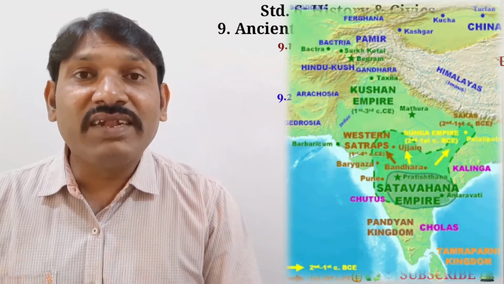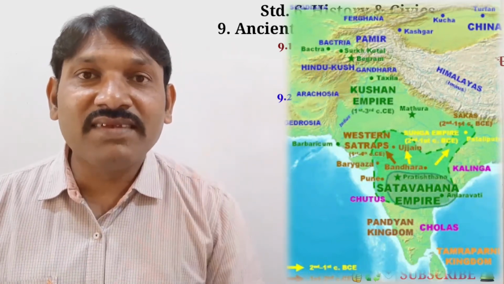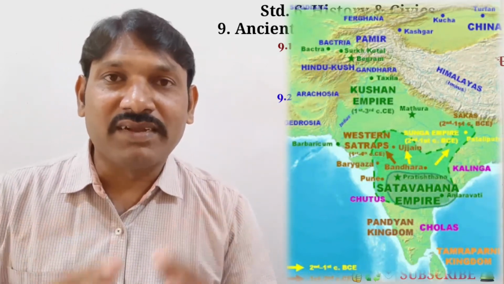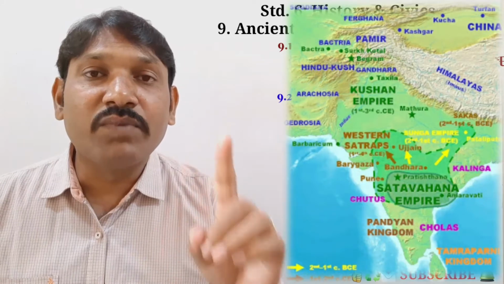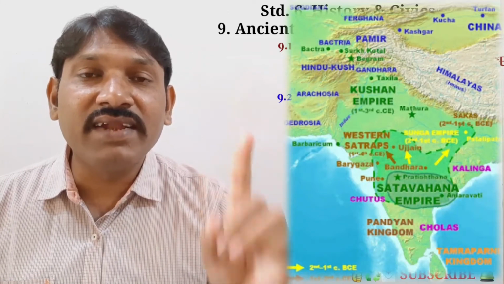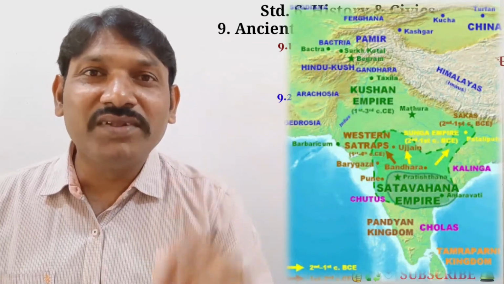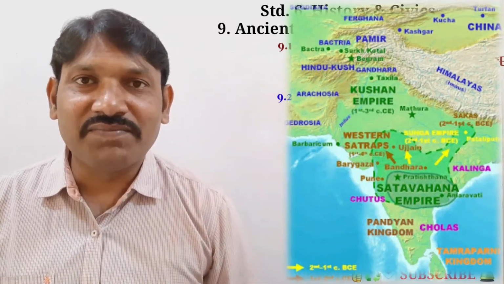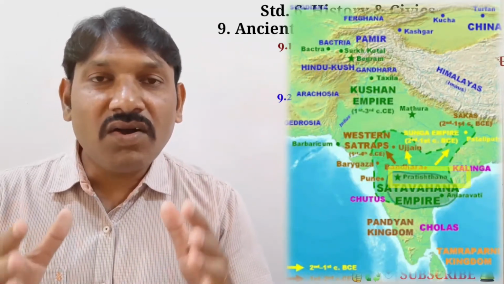After the decline of the Maurya Empire, the local kings in Maharashtra, Andhra Pradesh and Karnataka became independent. We have studied about it in the previous chapter. They established small kingdoms of their own. One of them was Satavahana. The capital of Satavahana was Pratishthan, or present-day Paithan in Maharashtra.